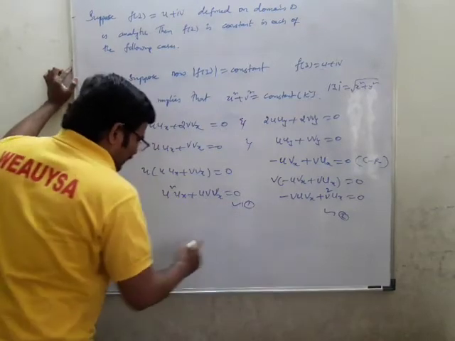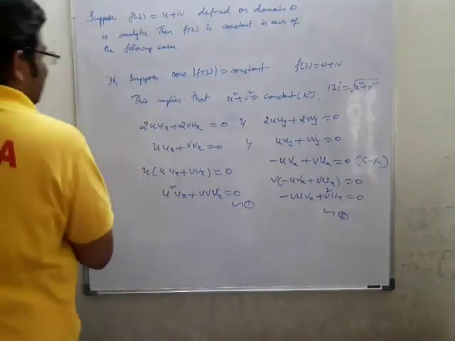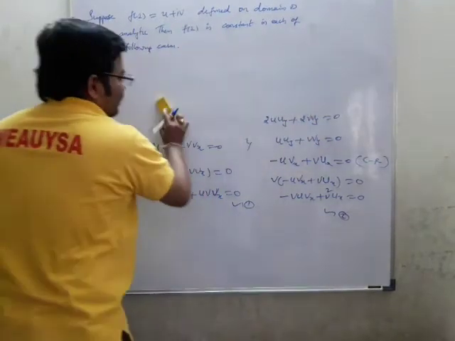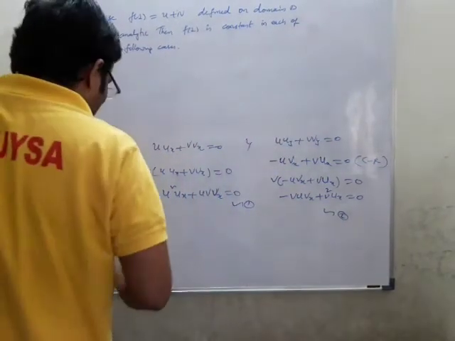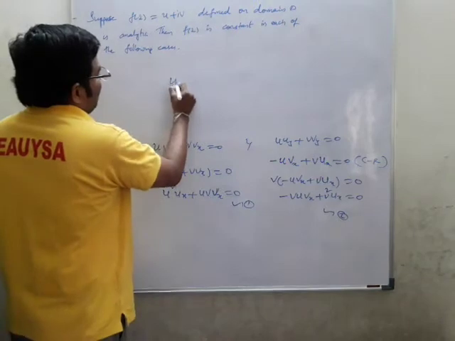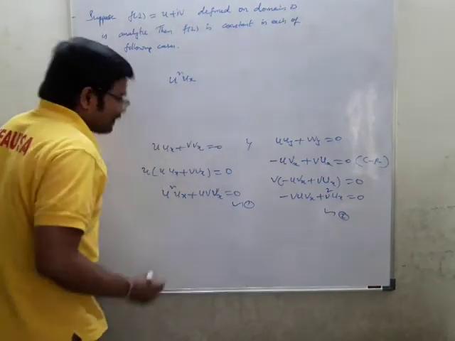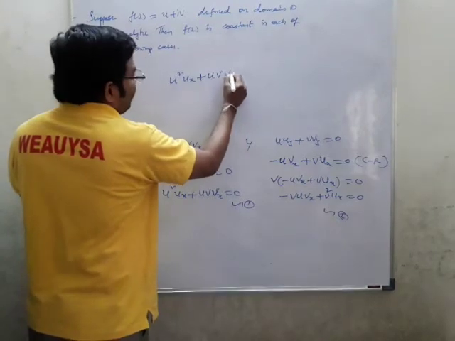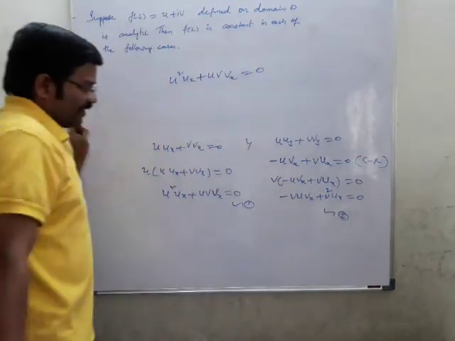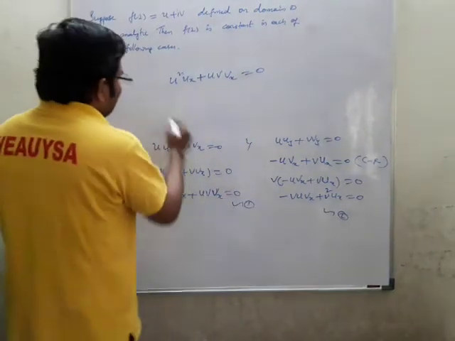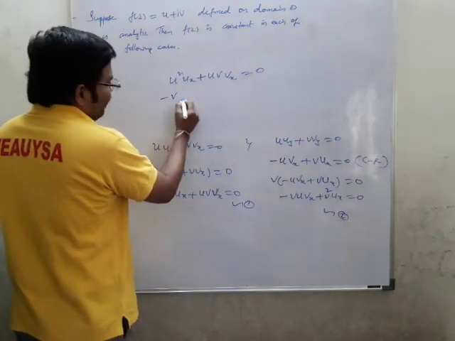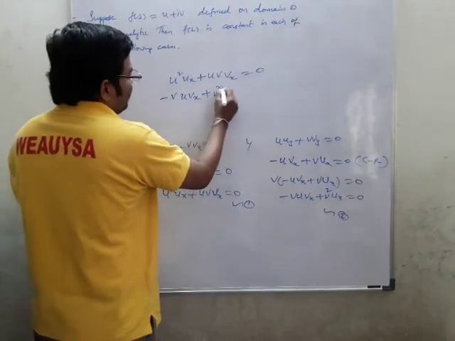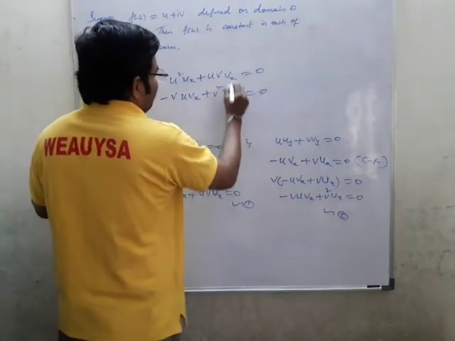I'll write u square ux plus uv vx equal to 0, then minus uv vx plus v square ux equal to 0.